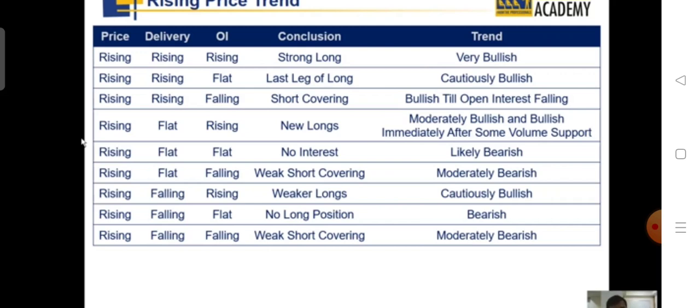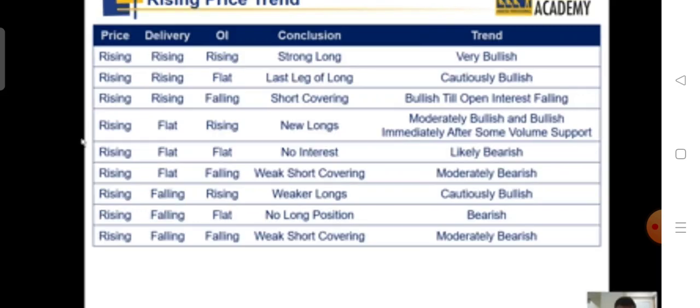Price is rising, delivery is flat, open interest is falling. There is short covering, but weaker guys are getting out of the system because not many people are giving delivery at the end of the day. So it is a moderate bearish pattern, right? Because weaker guys are getting out of the system.